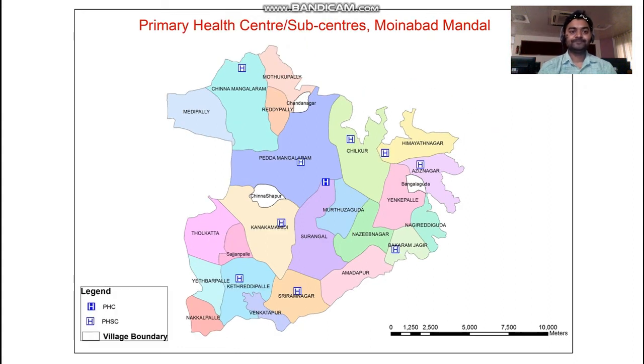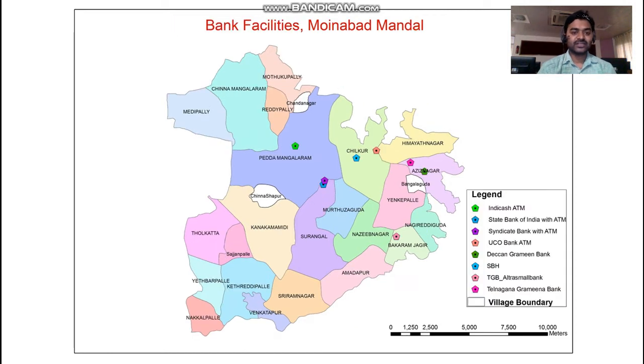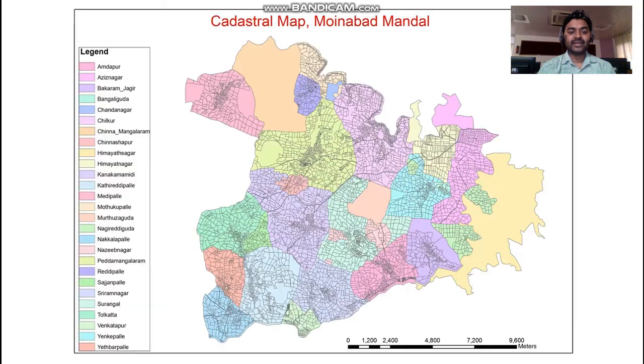according to that, giving some weightages or criteria of the education department, new schools were proposed in the study area. Primary health centers and sub-centers, similarly health facilities, were mapped, and wherever the gap was there, for rural development we proposed PHCs, that is primary health centers, and primary health sub-centers also. Bank facilities were mapped, and drainage mapping has been done.